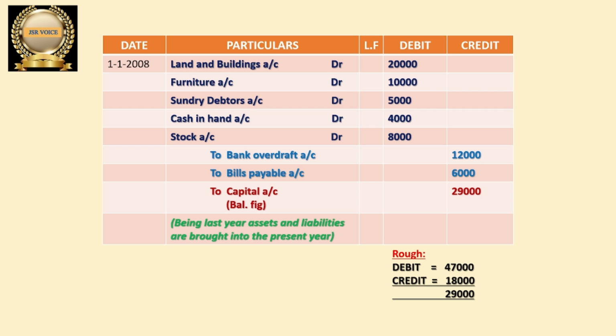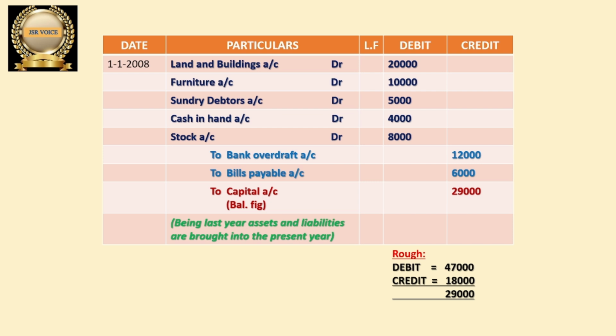If we deduct credit amounts from debit amounts, we get that. Since this is the answer, I have written in brackets BAL. FIG., meaning balancing figure. So we balanced the debit and credit columns, and we got 29,000.